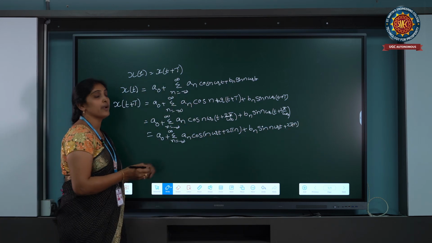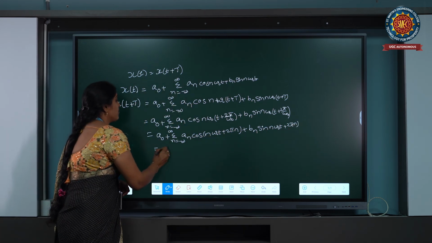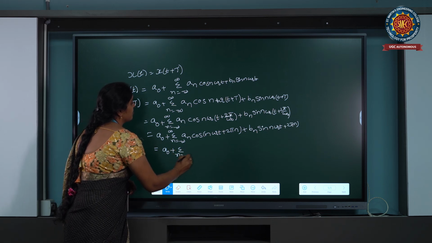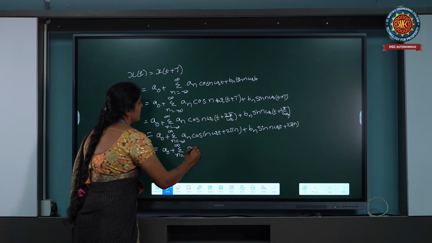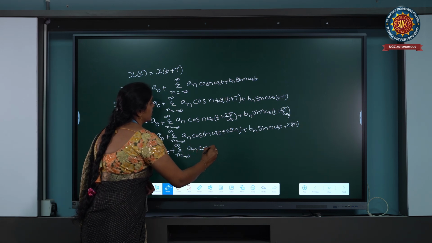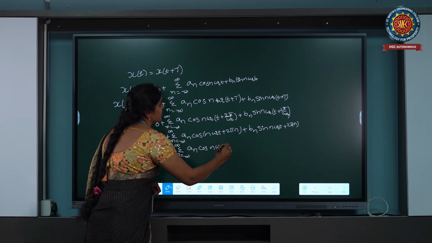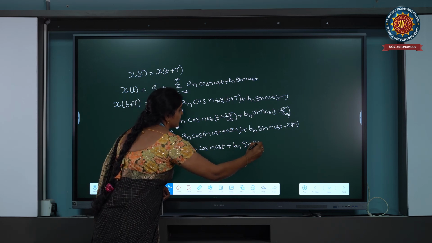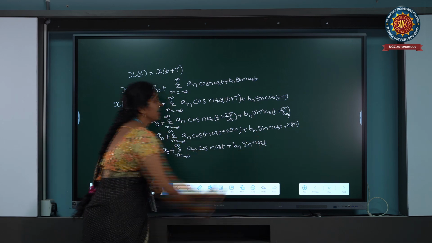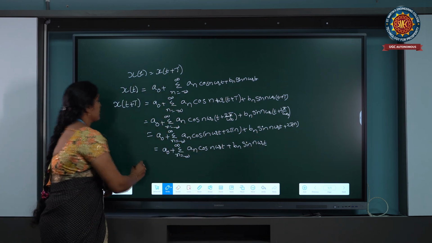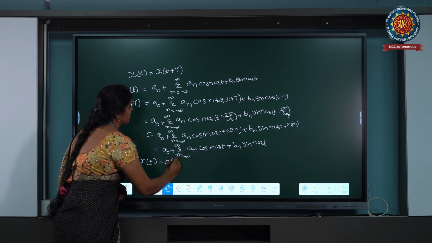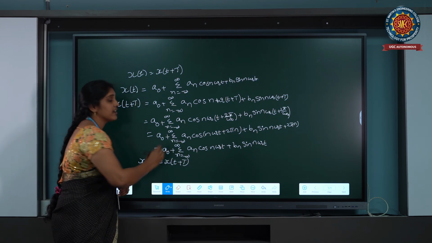Cos of 2 pi n plus theta is nothing but cos theta. We get the answer: a naught plus summation n equals minus infinity to infinity a n into cos n omega naught t plus b n into sin n omega naught t. So it satisfies the periodic condition x of t equals x of t plus T. It satisfies the trigonometric conditions.